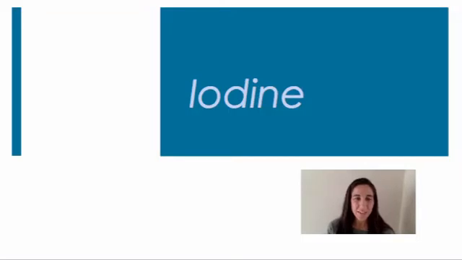Hello, so we will now be talking about iodine. Iodine is a trace mineral that plays a key role in thyroid hormone synthesis. Iodine is found in meat, beans, milk, and seafood. However, a primary source for many individuals for this nutrient is fortified iodized salt.